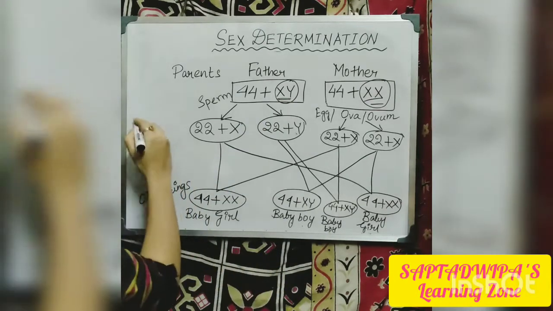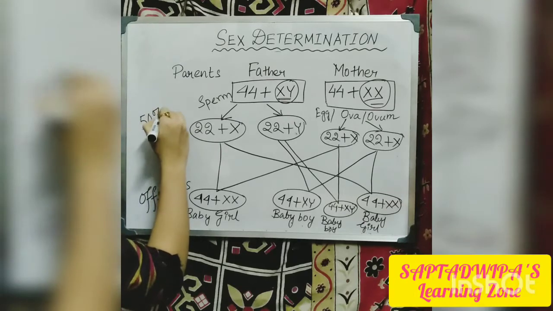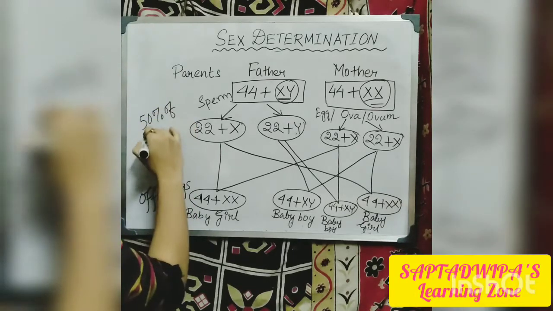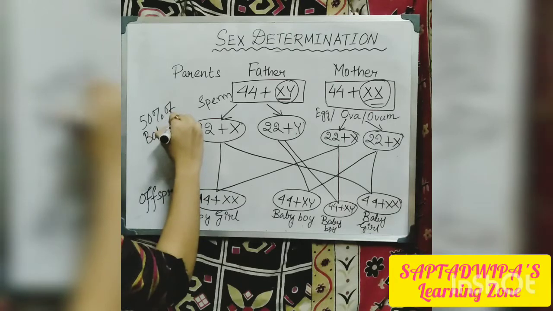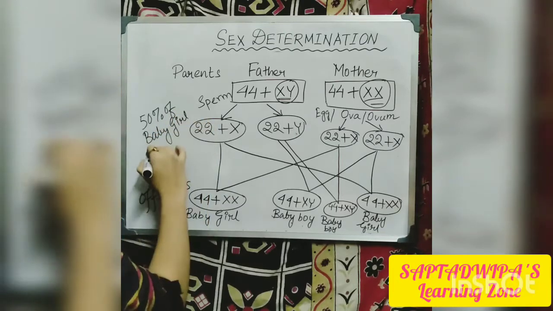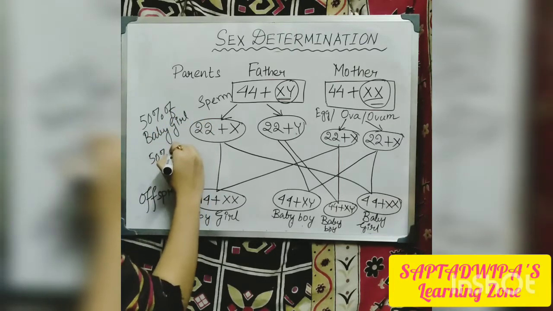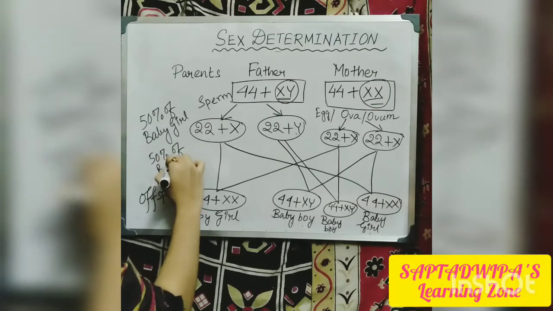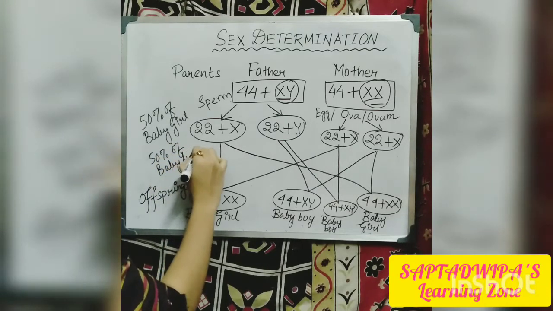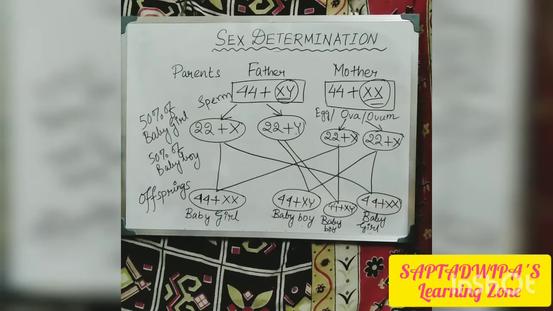So there is a 50% chance of baby girl and 50% chance of baby boy when we are doing this cross. Okay, when we are doing this cross, this is the result. So that's how sex is determined, or we can say this whole thing is the sex determination system.